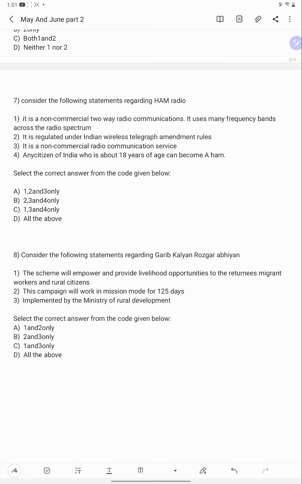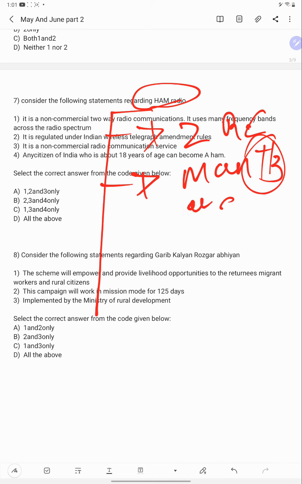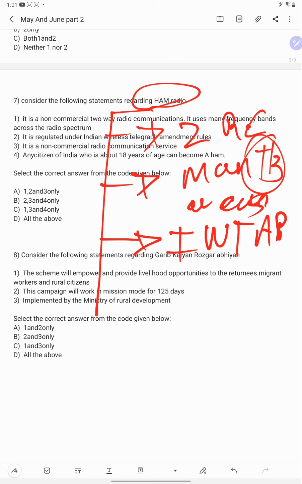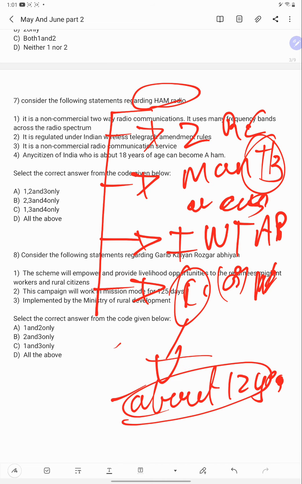So how does this ham radio work? It is a two-way radio communication. It uses many frequency bands across the radio spectrum. It is regulated by whom? Indian Wireless Telegraph Amendment rules. Who can use? Is it citizen or non-citizen? Citizen, not non-citizen. Citizen should be above 12 years. This much you should know about ham radio.